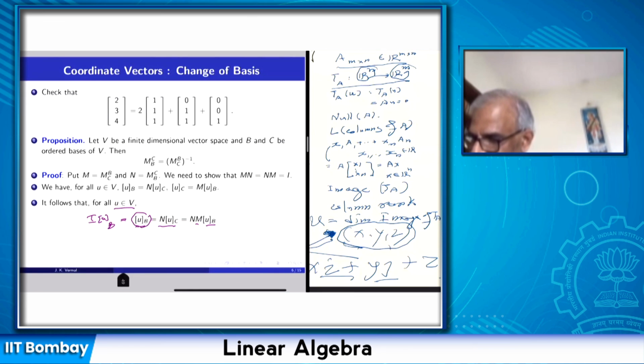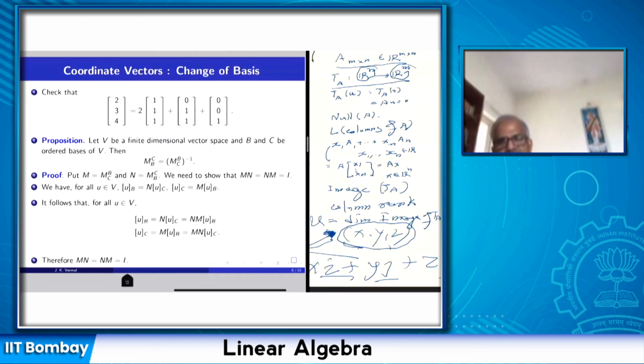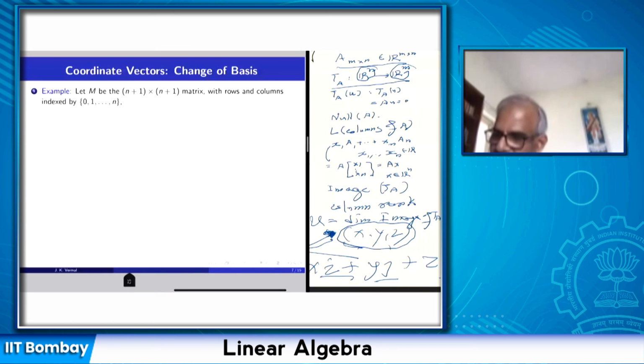So when these two matrices act on arbitrary vectors in V, the answer is the identity map. Similarly, we can prove that MN operating on UC is equal to UC itself. Therefore, MN and NM multiply to the identity matrix. So the inverse of a transition matrix is again a transition matrix. The transition matrix from C to B is the inverse of the transition matrix from B to C. So transition matrices are, in particular, invertible matrices.